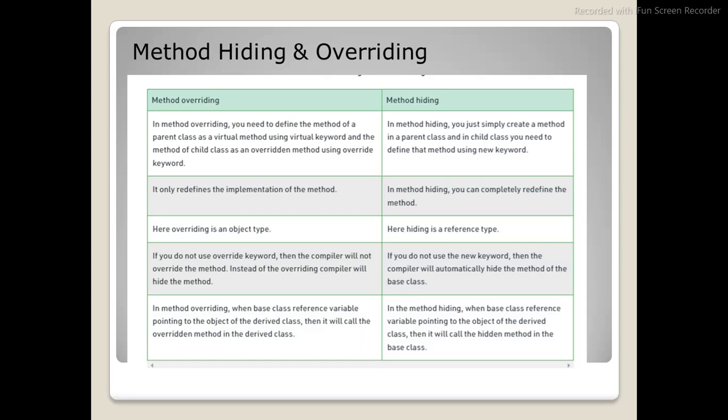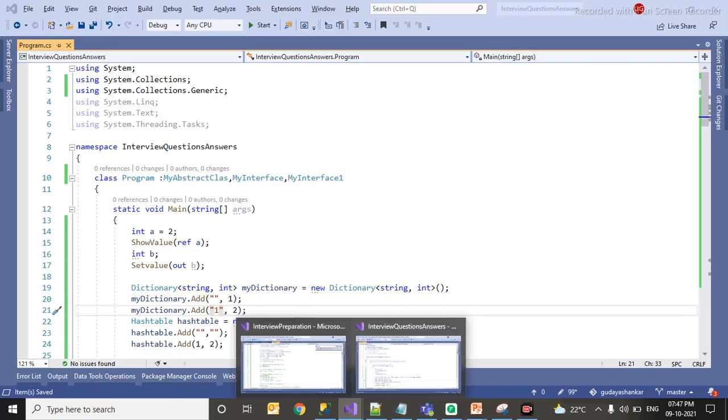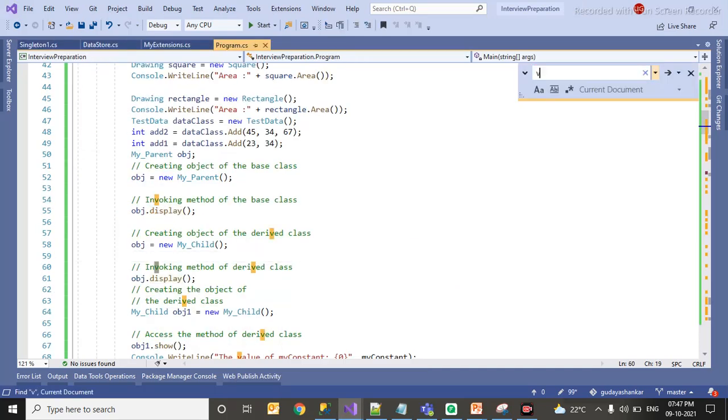When it comes to method overriding, you should use the virtual keyword in the parent class, and in the child you should override it. So let's see this in action. I have created a virtual method.